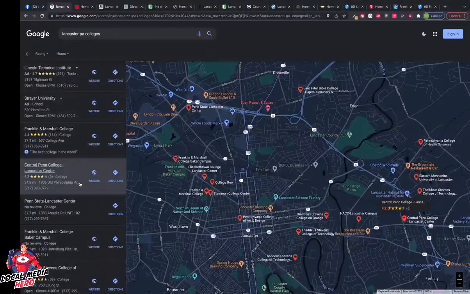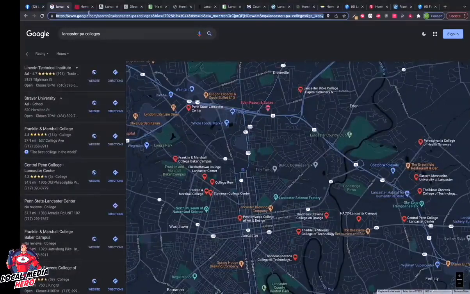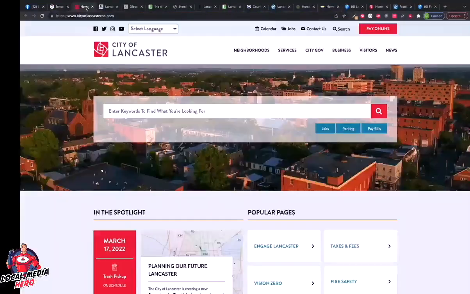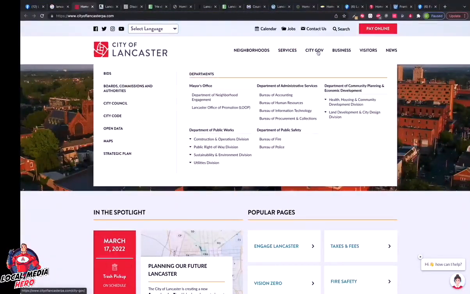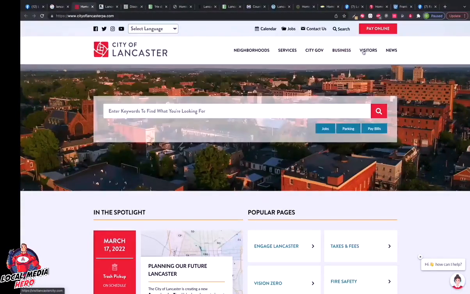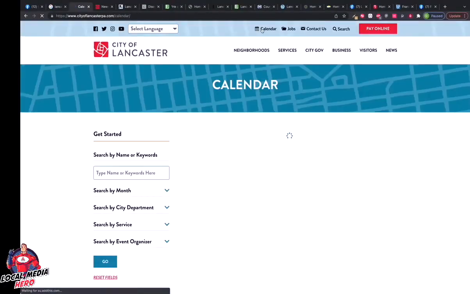Can you see that we just scrolled through Google to find a couple of different resources that we can tap into? Now let's take a look and see what kind of content is available for us. City of Lancaster, we've got neighborhoods, services, city gov, businesses, visitors, and news. They've got their own news tab we can tap into as well. I'm going to open this as well to see what they've got. We can even click on their calendar to see what kind of events are popping up.